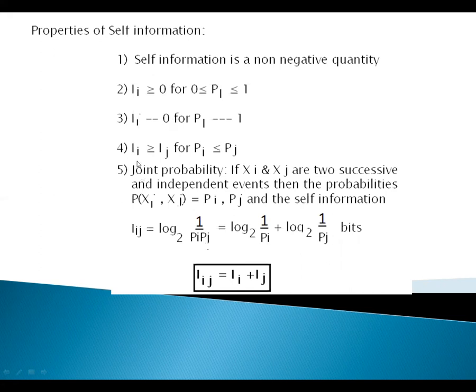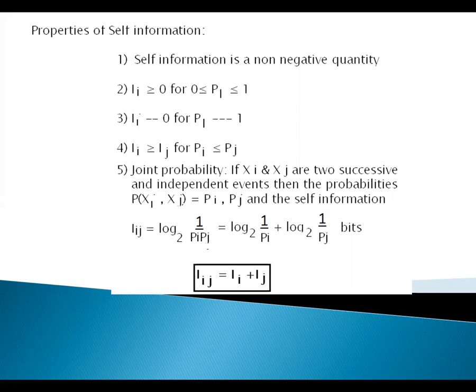And the next one: I of i greater than I of j for P of i less than P of j, such that i and j are two independent events. Both are independent events. I of i is greater than or equal to I of j for P of i less than or equal to P of j.